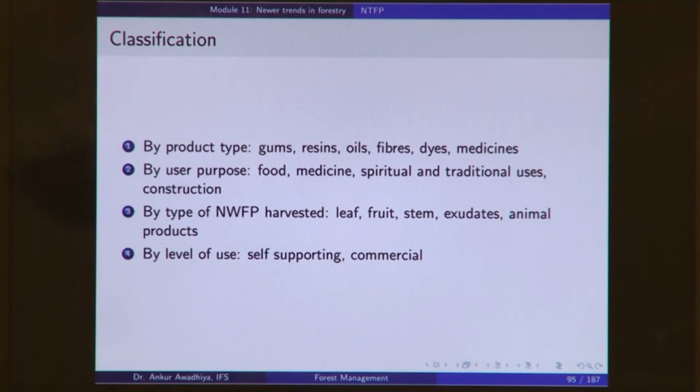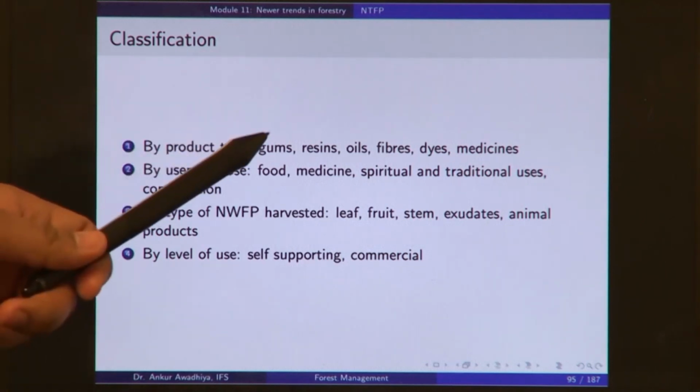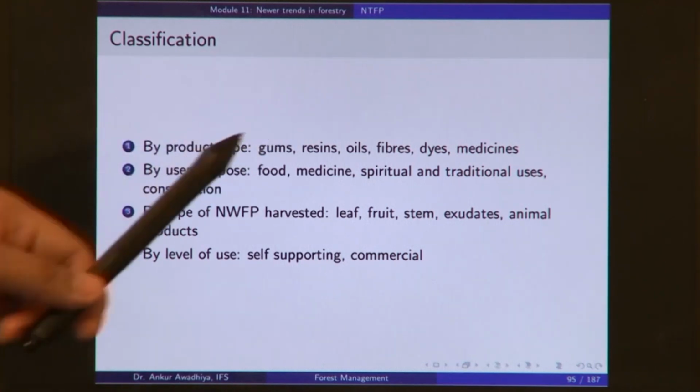We can get gums. Now, gums are sticky substances. They are typically in the form of a solid mass that is exuded out of the bark of the trees, and these gums, once they have dried out, can be collected. These gums are typically used either for sticking things or as flavoring substances, or they have some medicinal uses. But this product, gum, can be classified as a forest product, as a non-timber forest produce.